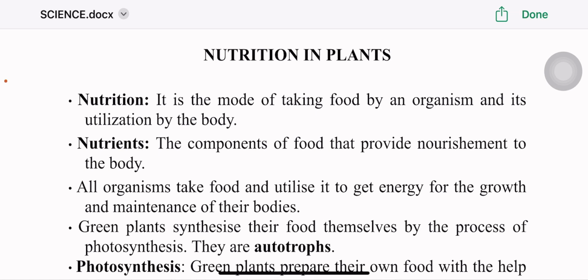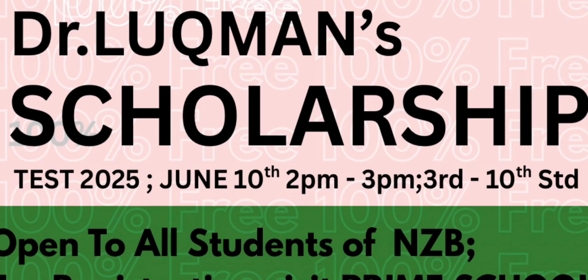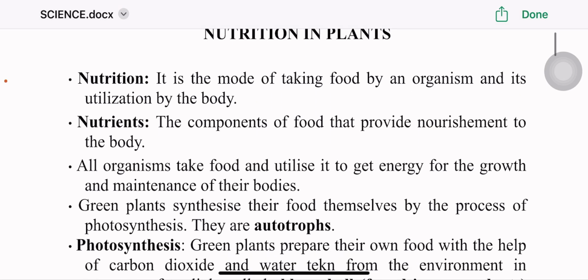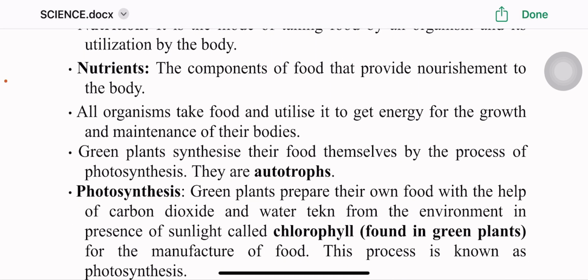Nutrition in plants. Nutrition is the mode of taking food by an organism and its utilization by the body. Nutrients are the components of food that provide nourishment to the body. All organisms take food and utilize it to get energy for the growth and maintenance of their bodies. Green plants synthesize their food themselves by the process of photosynthesis. They are autotrophs.